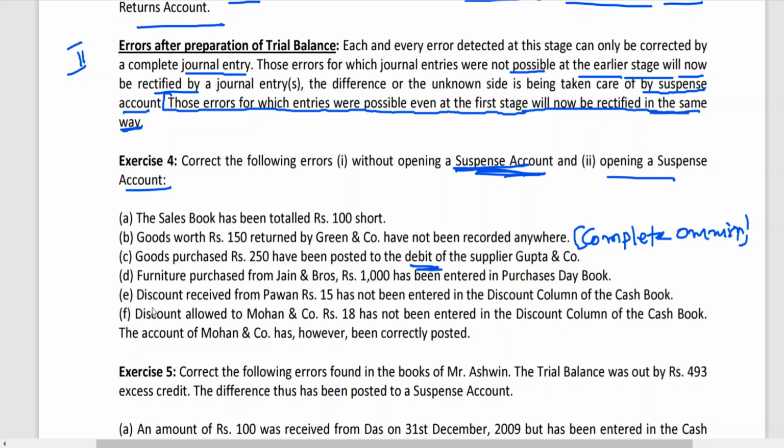Furniture purchased from Jain and Brothers, 1000, has been entered in the purchase day book. Furniture purchase means furniture account should be debited and Jain Brothers should be credited. But they have debited the purchase day book. The correct entry is furniture to Jain Brothers, but they have written purchase to Jain Brothers. A purchase of an asset has been taken as a purchase of goods.